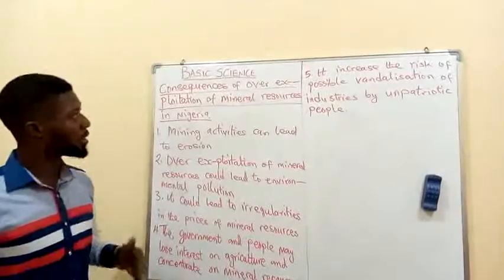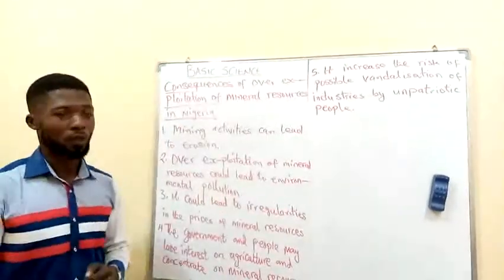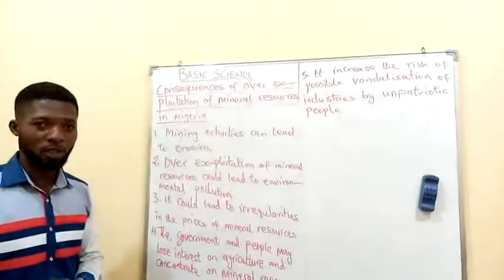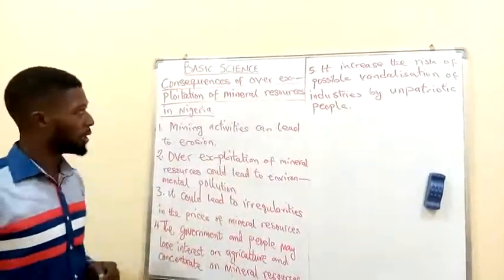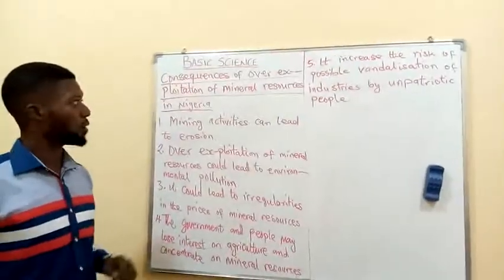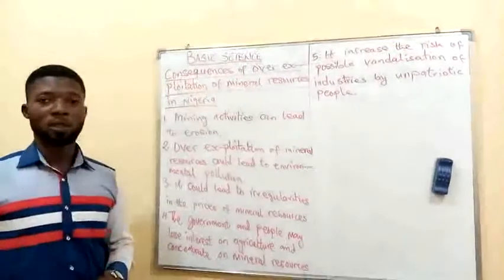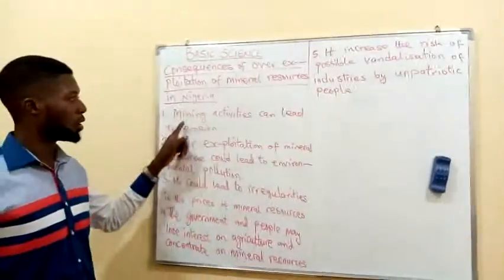Now, in our today's lesson, we talked about the consequences of over-exploitation of mineral resources. Having explained further, we made mention of 5 examples of the consequences of over-exploitation of mineral resources, which we say number 1 is mining.